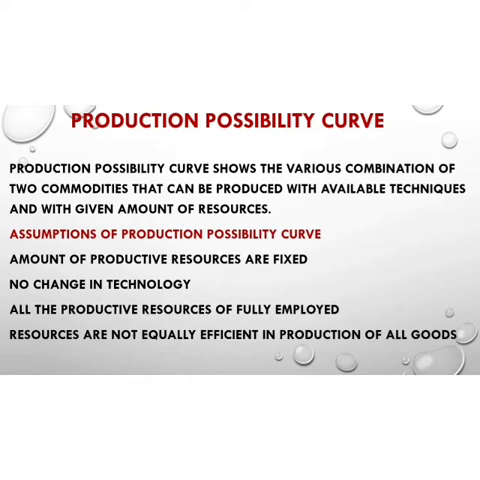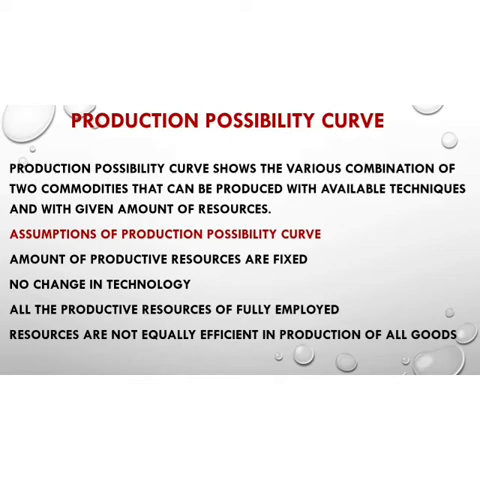All the resources which are used for the production of goods and services are fully utilized or fully employed. And fourth, the resources are not equally efficient in the production of all the goods. It means that every resource has its own specialization, and all the resources are not equally efficient in production of all the goods.